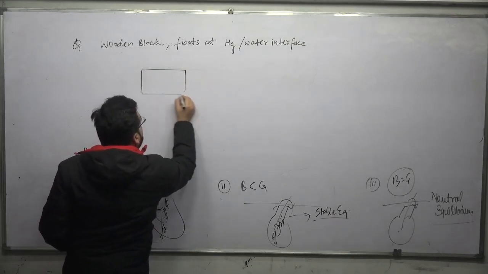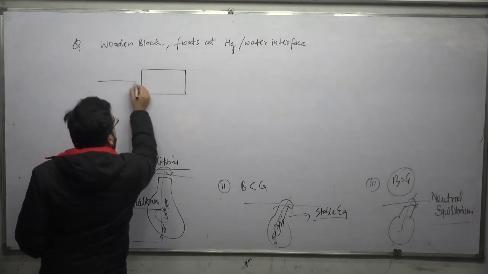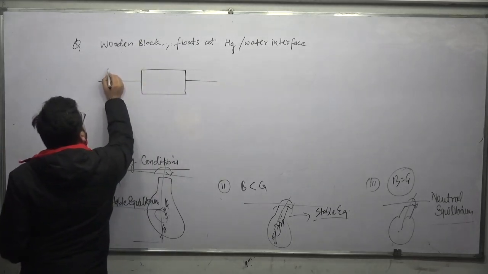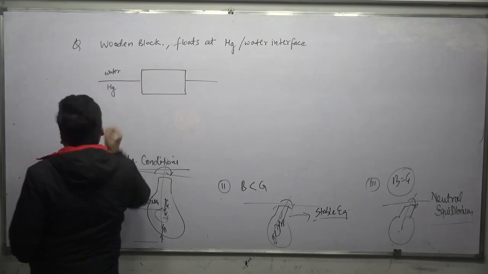This is the wooden block given. It floats at the mercury and water interface. Above it we have water and below it we have mercury, Hg.